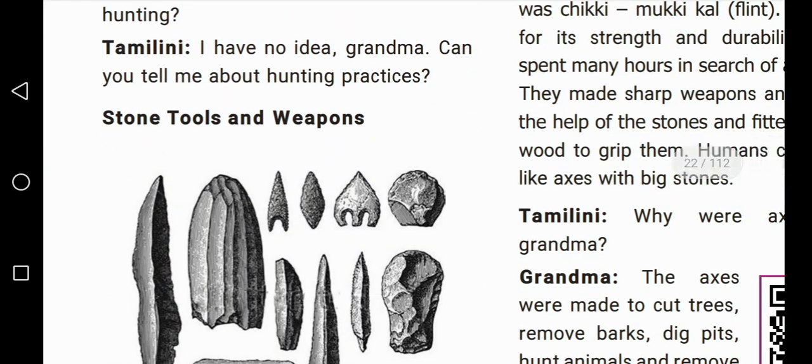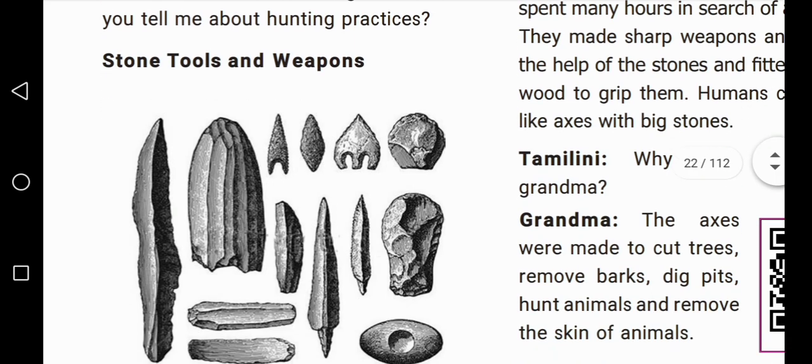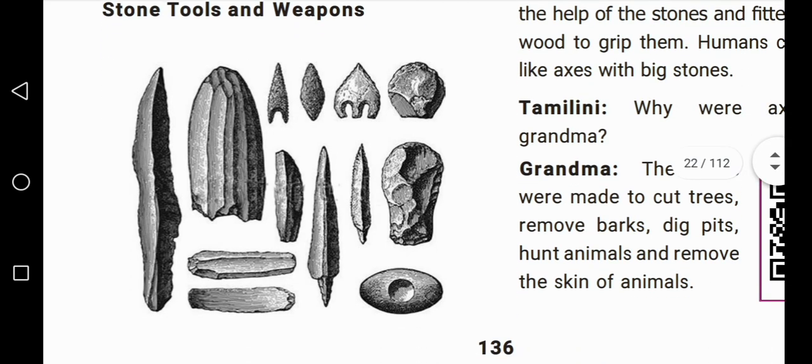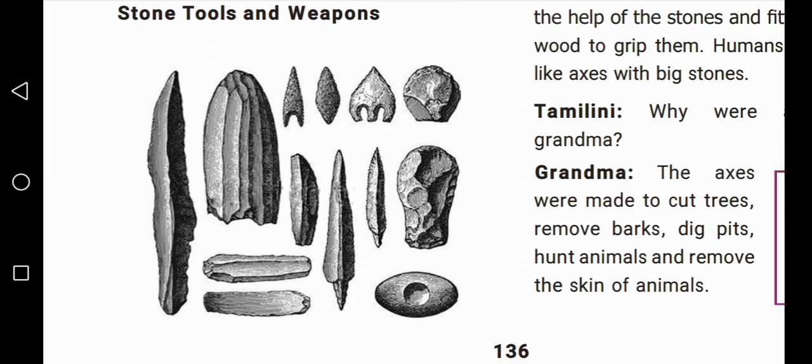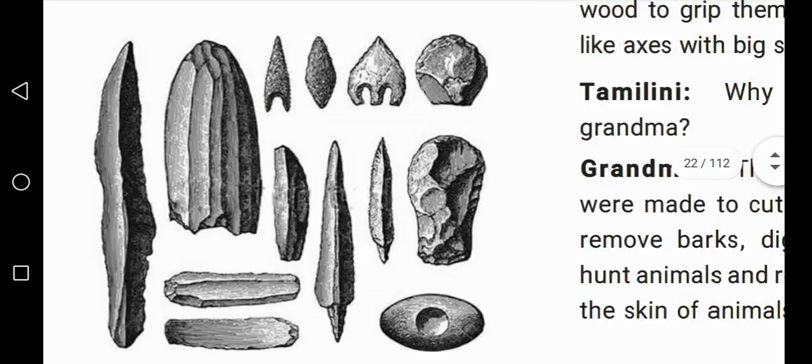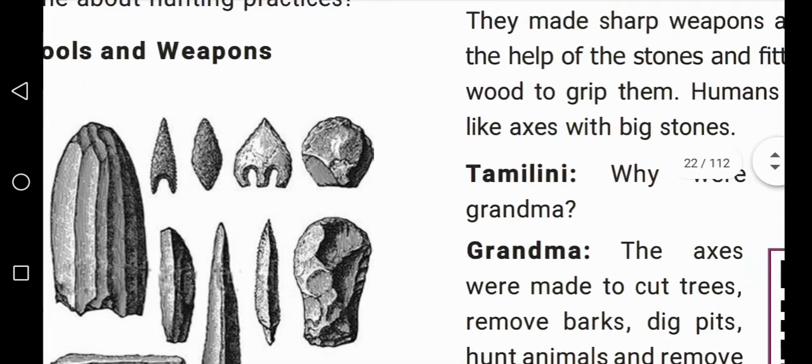See, these are all the stone tools and weapons. These are all the tools they used to hunt the animals in the forest. These are all the weapons used by early man. Some tools are sharp, some tools are long, some tools are broad and flat. So they made different kinds of tools with the stones. Okay. Next one.